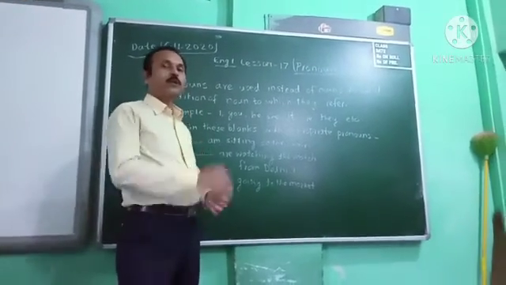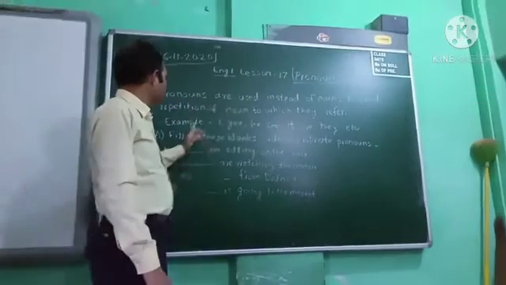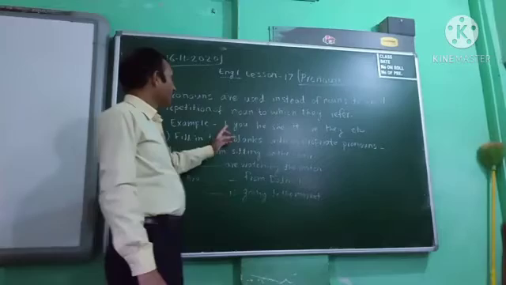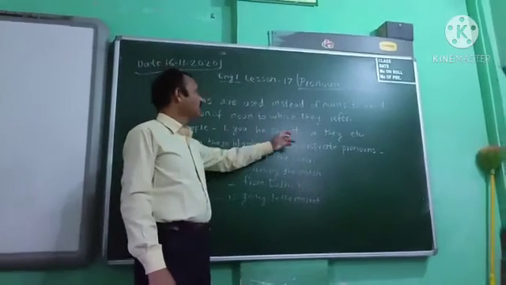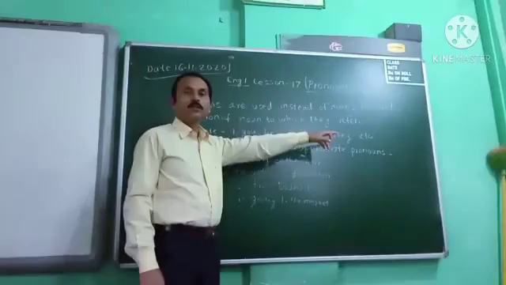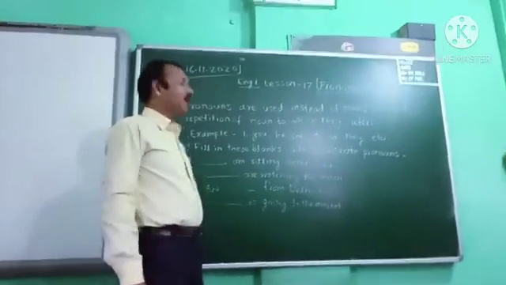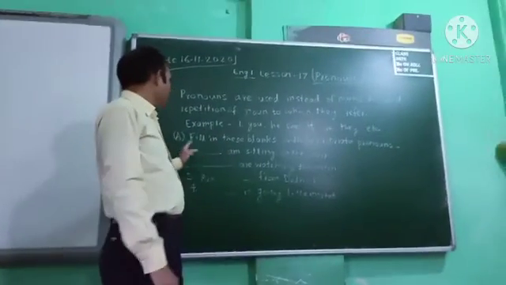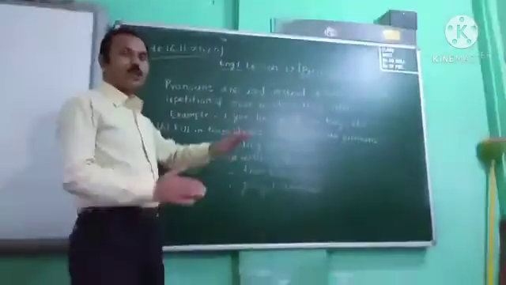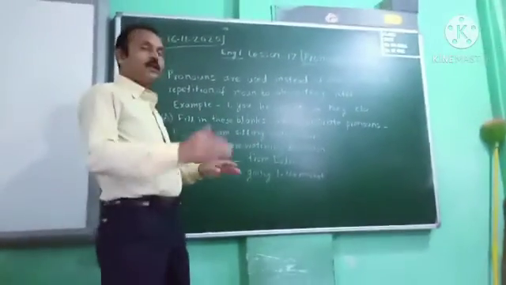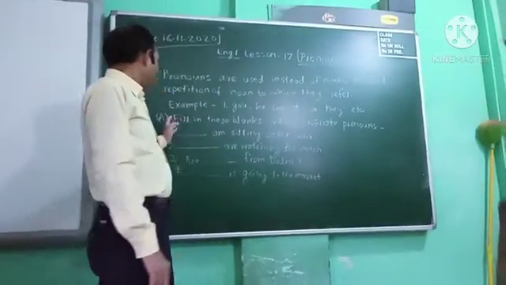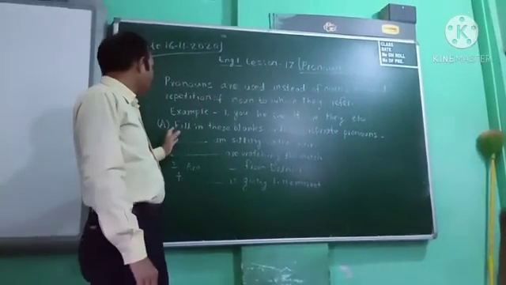As you can see in the example, like I, you, he, she, it, we, they, etc. These are the pronoun words which are used instead of a noun, in the place of a noun, so that we will not repeat the noun again and again in all the sentences. About that only I am explaining here.